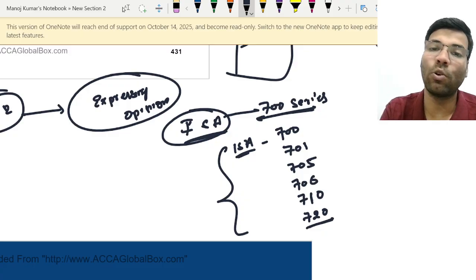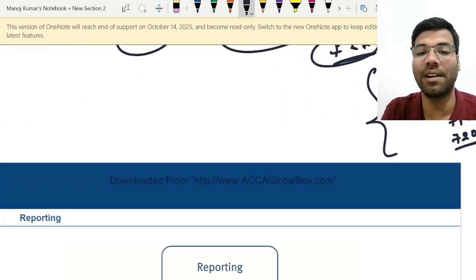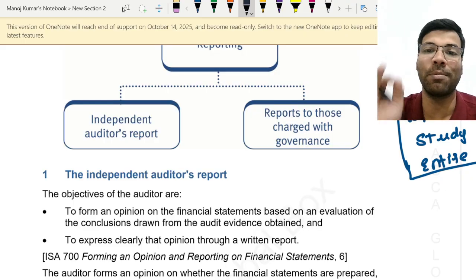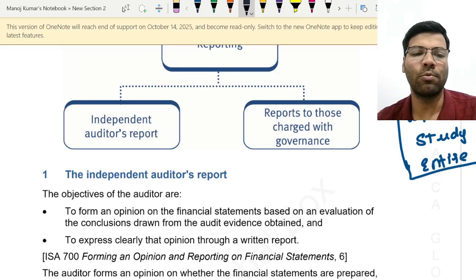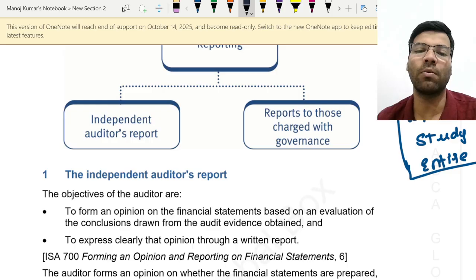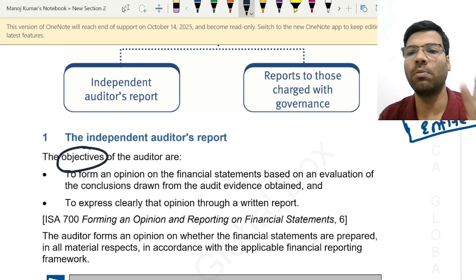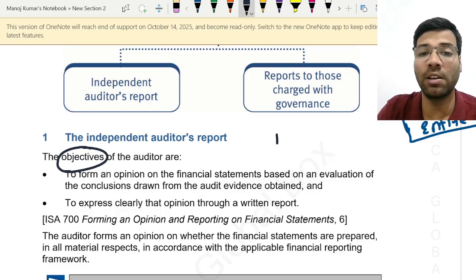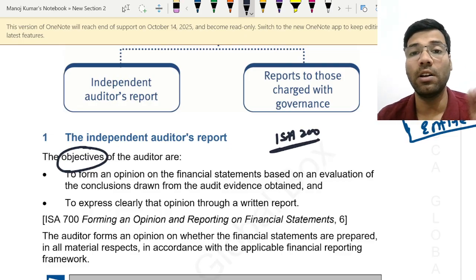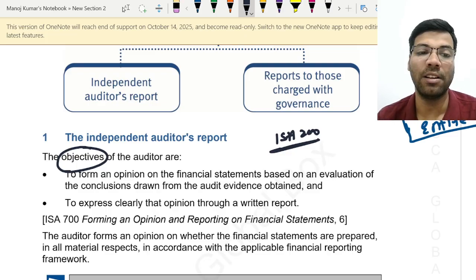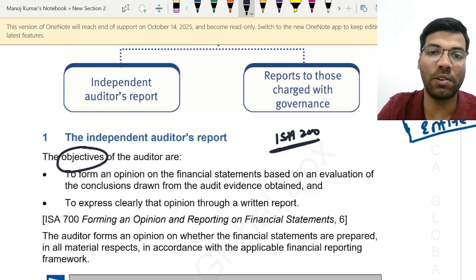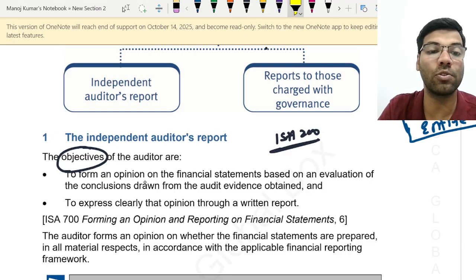Okay, now let us go through this chapter and see what standards are applicable and what topics you should keep in your mind. See, first and foremost, you should remember one point: what is the auditor's objective, right? See, the auditor is having only two objectives. In which standard has it been told? It has been told under ISA 200. You remember, overall objectives of the independent auditor and the conduct of an audit in accordance with standards on auditing. So there the objectives have already been defined, which means the auditor is having two major objectives, right? The first objective of the auditor is to what? Form an opinion on the financial statements, right?